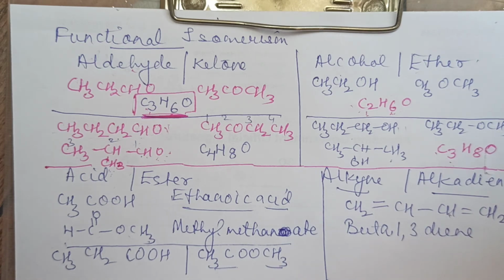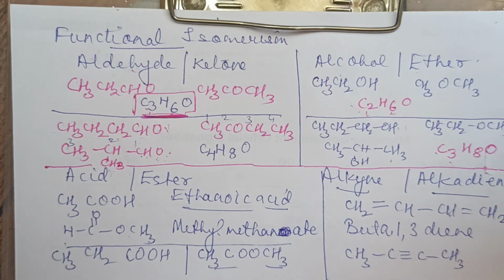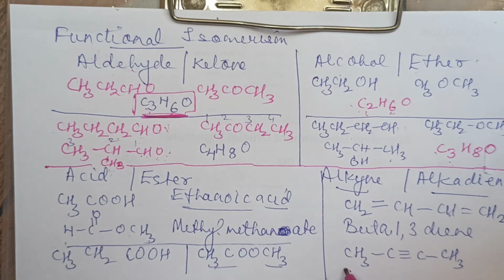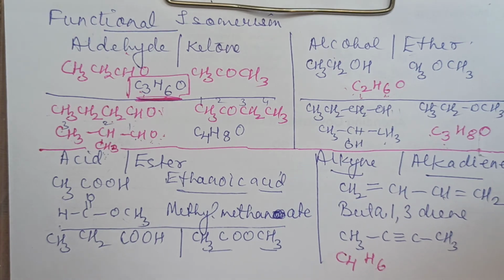So butadiene. I may write the other one also by putting the triple bond anywhere you feel like, the corners or terminals, or somewhere in the center. If you see, the molecular formula of this is the same. It is having C4, 4 carbon atoms. How many hydrogens are there? H6. Even this one is having H6. Right? So the molecular formula is the same in them, but the structural formula is different. And in the structural formula, one is having a triple bond and another one is having two double bonds. Right?